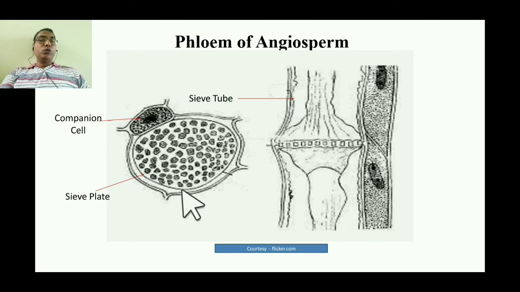This sieve tube also has the association of the companion cells. So always there is an association of the sieve tubes with the companion cells. This is the specialty of the angiosperms. In case of the gymnosperms, we do not find such kind of phloem cells arrangement.